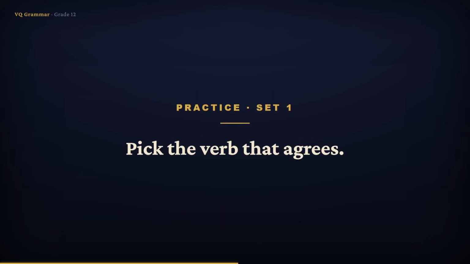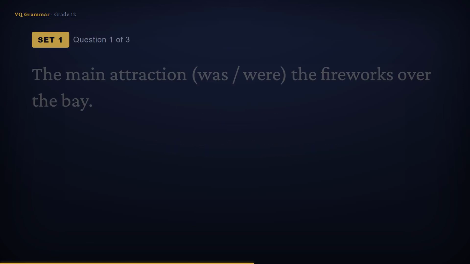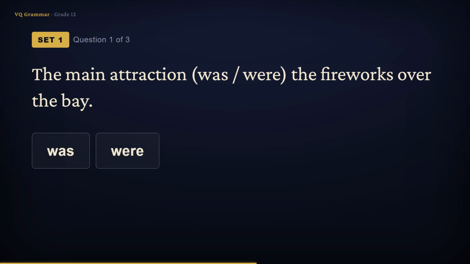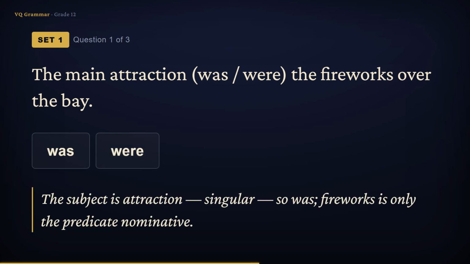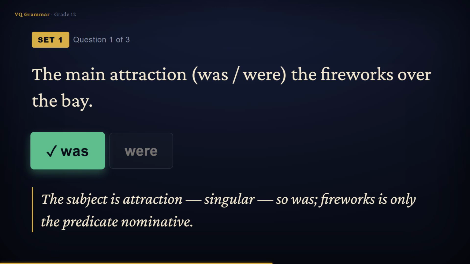Let's practice. In this first set, I'll give you a sentence with the linking verb missing and two choices. Find the real subject, ignore the predicate nominative, and pick the verb that agrees. Pause the video and choose before I reveal each answer. The main attraction was, or were, the fireworks over the bay. The plural fireworks tempts you toward were, but the subject is the main attraction, singular, one attraction. So the verb agrees with attraction, it's was. The fireworks is just the predicate nominative, and it gets no vote.